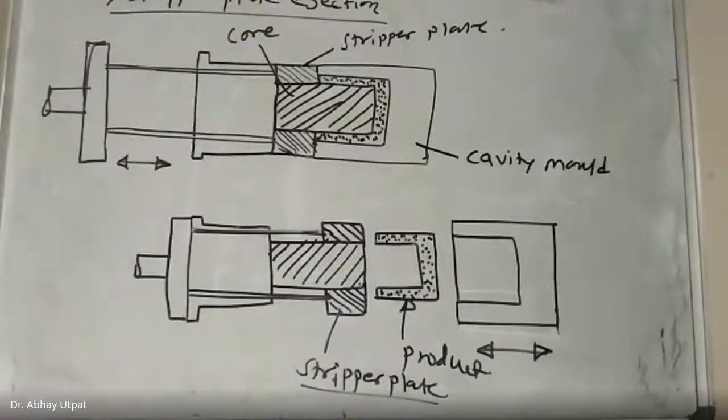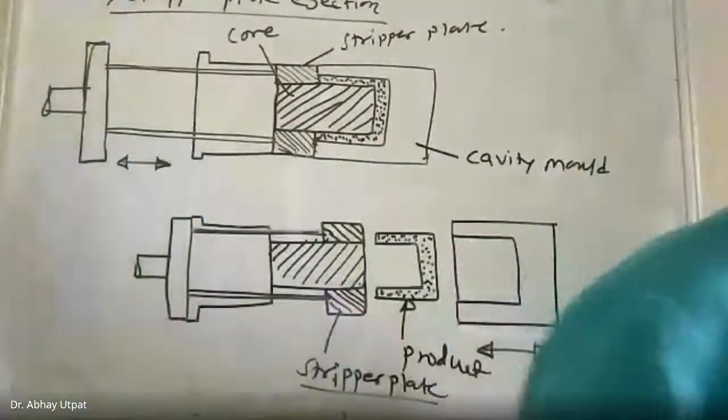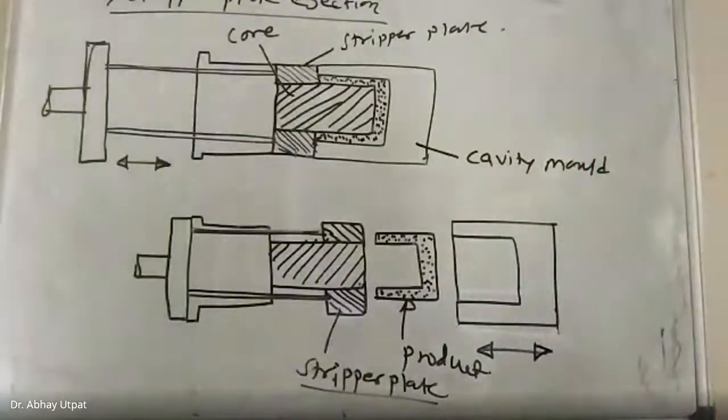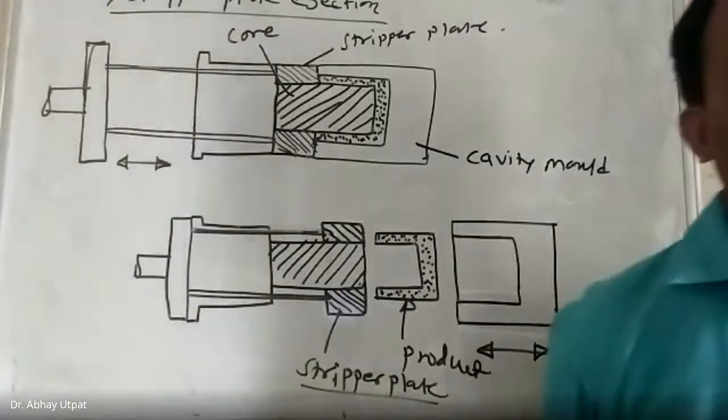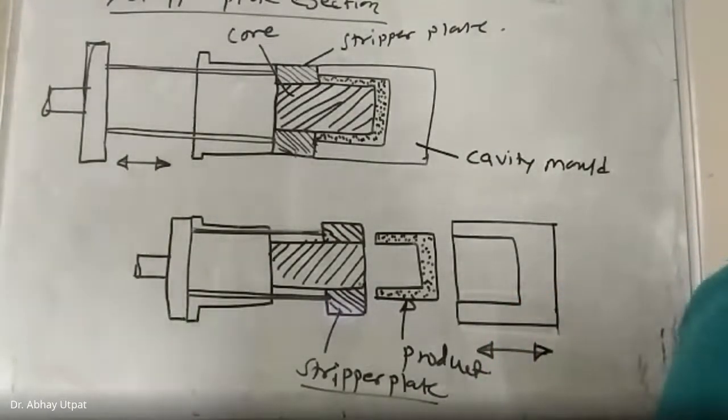This is the arrangement for the stripper plate ejection system. I hope you understand it better. You can draw this figure. It may be asked for 4 marks in a subjective examination.